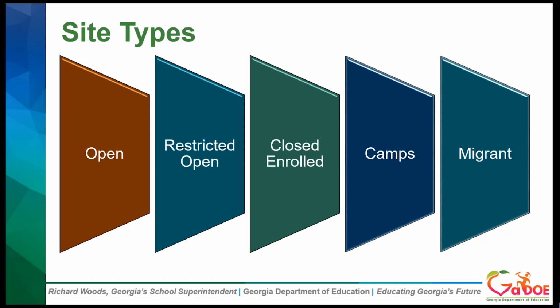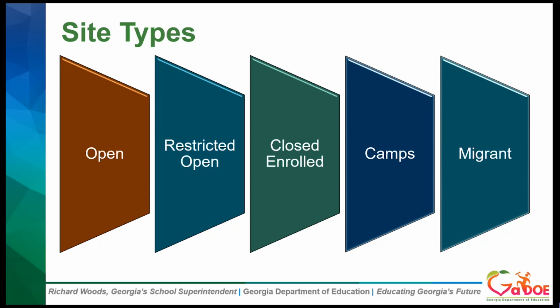Camps can be residential or non-residential, and a non-residential would be like a day camp. The eligibility must be established for children that are enrolled in the camp, and then camps can claim up to 3 meals per day. So it's the only type of site that can claim more than 2, but it's up to 3 per day. The migrant sites are primarily serving children of migrant families through age 18 that are certified by that migrant coordinator.